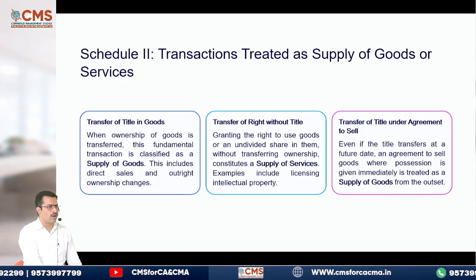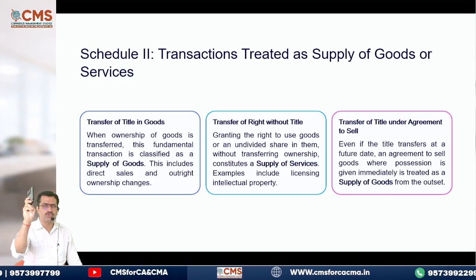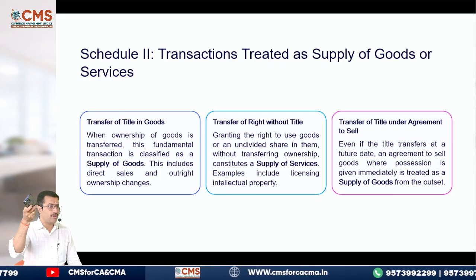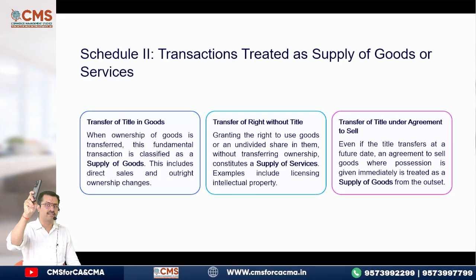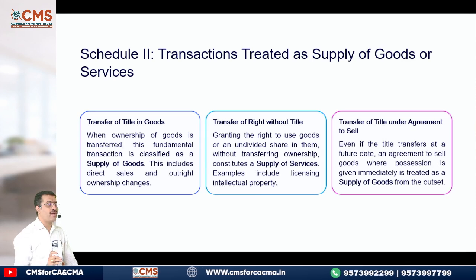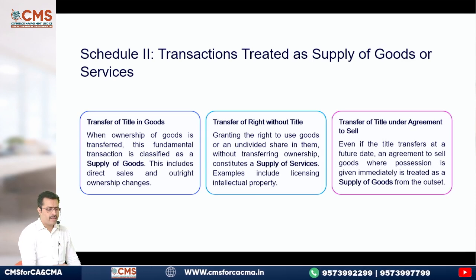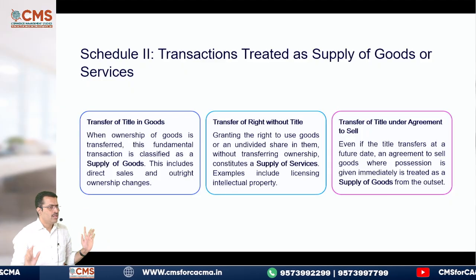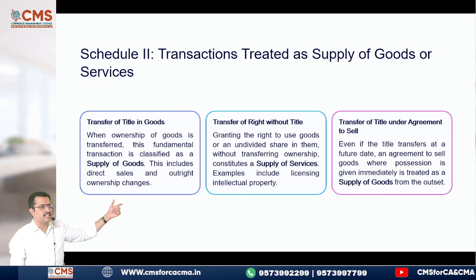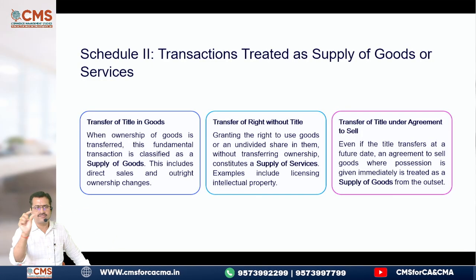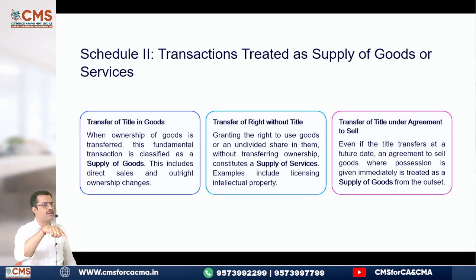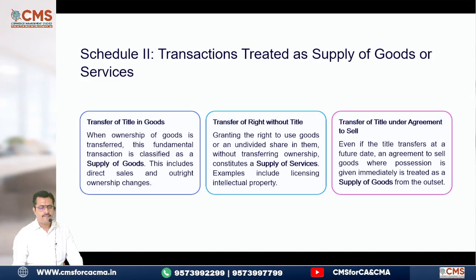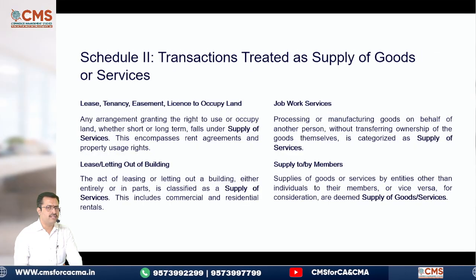This iPhone was given to me for use. Supply of goods or supply of service? Supply of service. If it was sold to me from the iPhone shop, it becomes supply of goods. That's what is there in Schedule number 2. So I'll just take you through various points. The headings we will read and we will understand whether it is supply of goods or services based on the logic what I have told you. Clear?